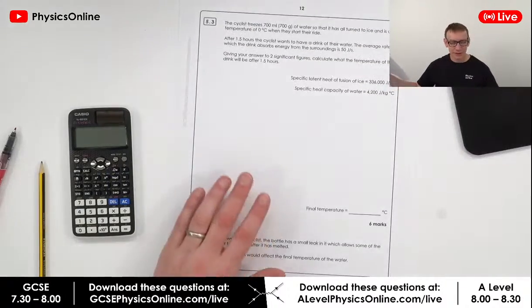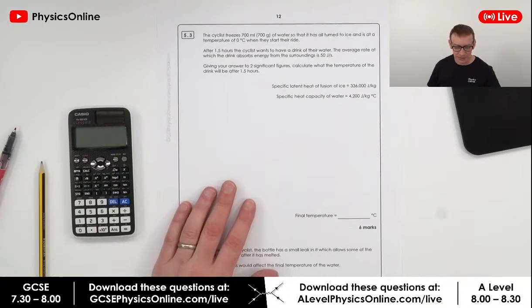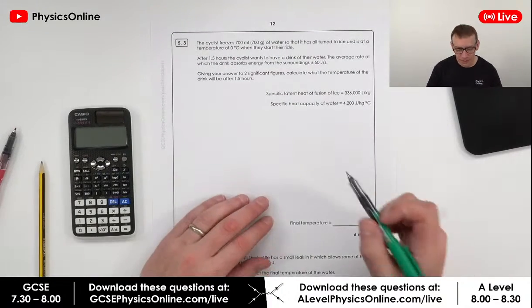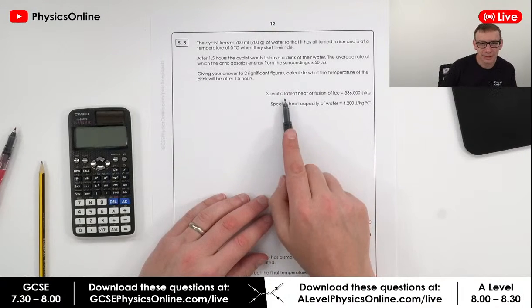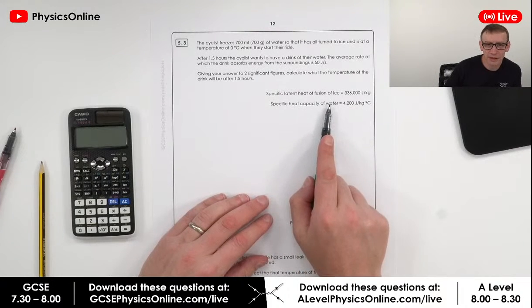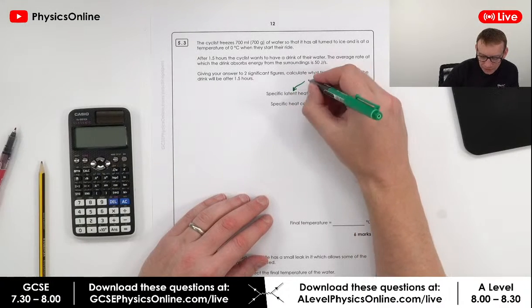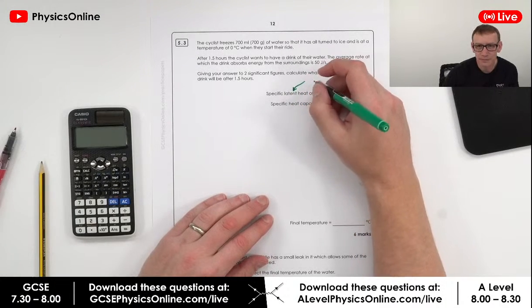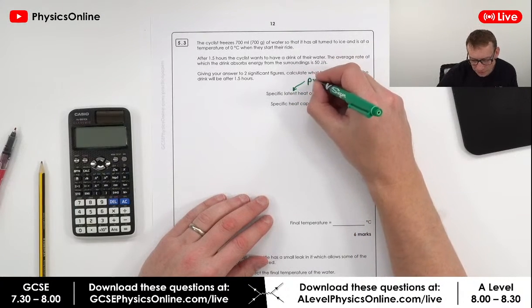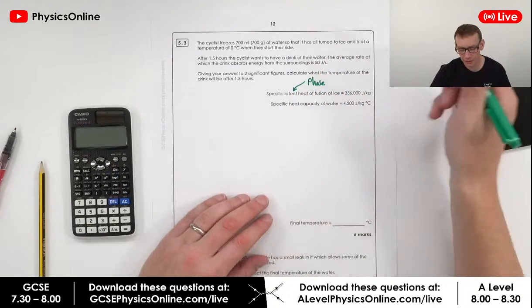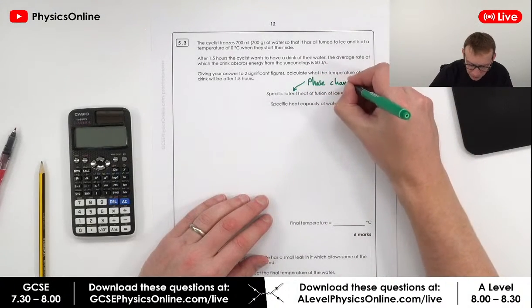Good, right. The next one, this is a big question, and it's about two things. Although I said specific latent heat, we're going to be looking at the specific latent heat of fusion of ice. So anything to do with the word latent is to do with a phase change, or basically we're changing the phase from maybe a solid to a liquid or a liquid to a gas. So that's what we mean by this.